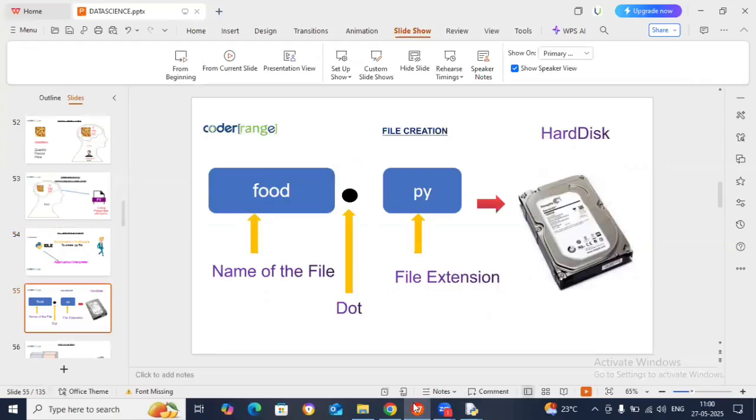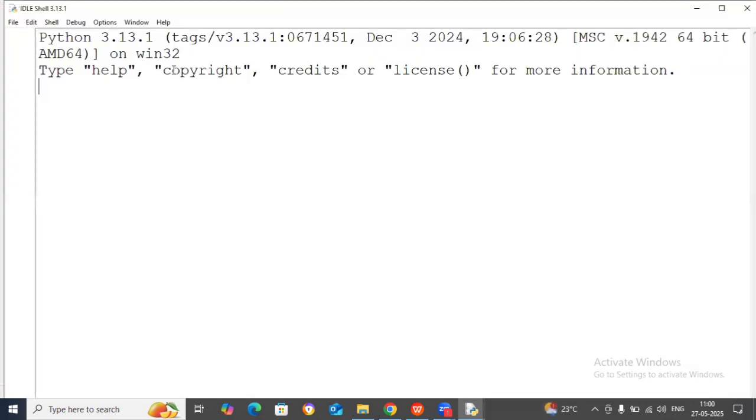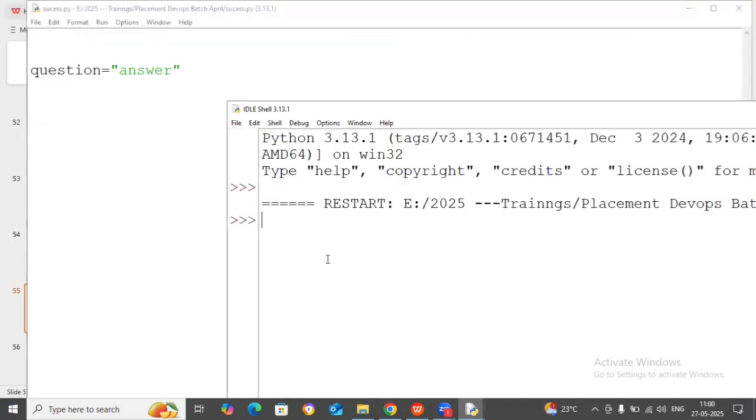Yes or no? For example, if I'm writing this code, it is stored in the hard disk only. Suppose I write question is equal to answer. Question is a variable, and the data is answer. I'm writing this code in the hard disk. If this hard disk code should get memory in RAM, I have to click on Run Module. Then the hard disk code will get memory, and if I click on question, the variable name, you will get the answer.